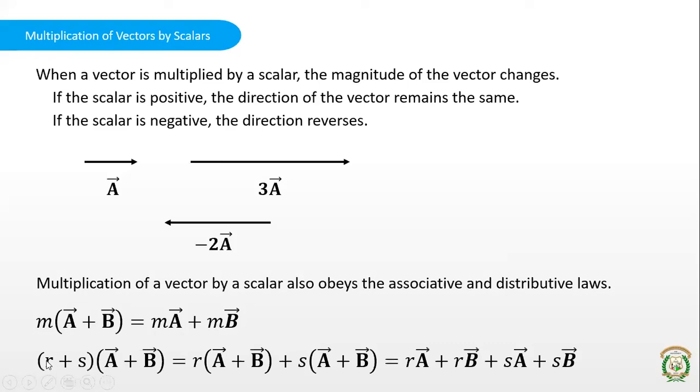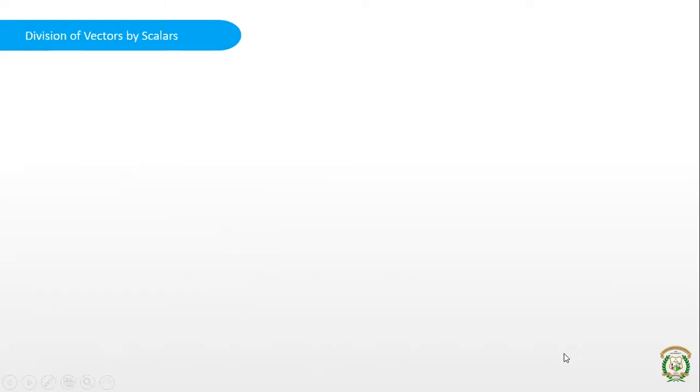If you have the sum of two scalars, r plus s, multiplied by a vector sum, the same thing can be written as r into A plus B plus s into A plus B. It's also the distributive law. Again, r can be multiplied by both the vectors inside the brackets, so r into A plus r into B, plus, if you expand this term, s into A plus s into B, right? So that is multiplication of vectors by a scalar.